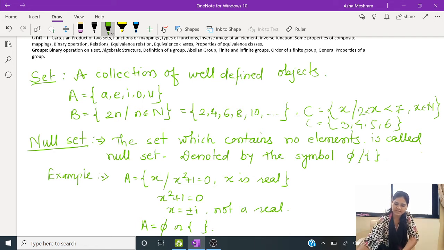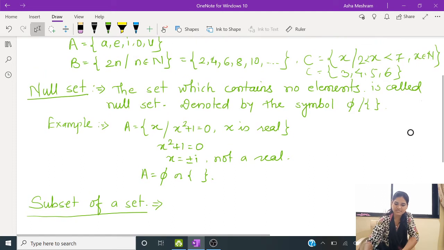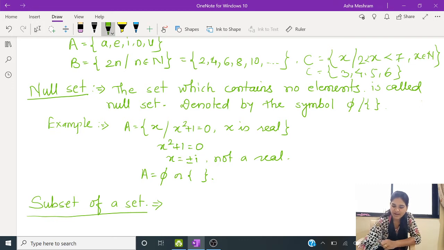Now let's move to the next definition, null set. What is meant by null set? The set which contains no element is called null set, and null set is denoted by the symbol phi or this empty curly bracket. Empty curly bracket means there is no element. You see here there is no element in this curly bracket.